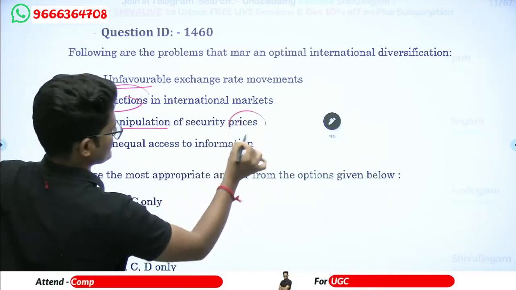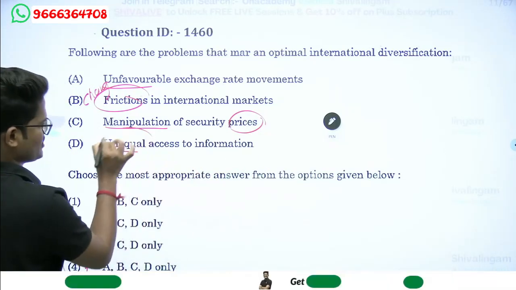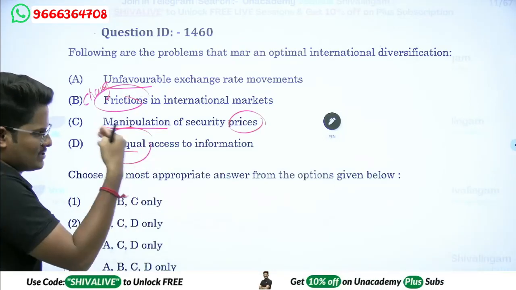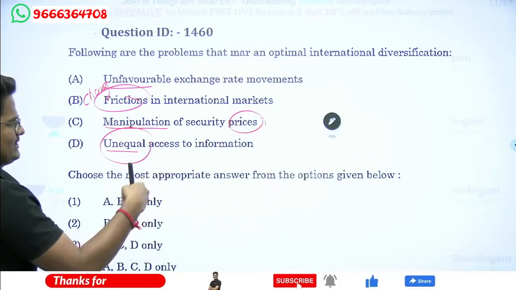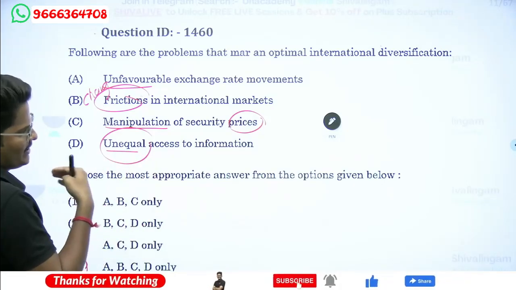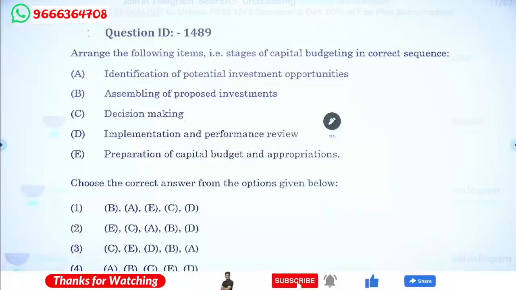It is a security prices. The share prices will be fluctuating in nature. Unequal access of information, because everybody is not having an equal access to all the information. Big entities are having full access or more access, and small entities or individuals are having less access to all types of information. Next.